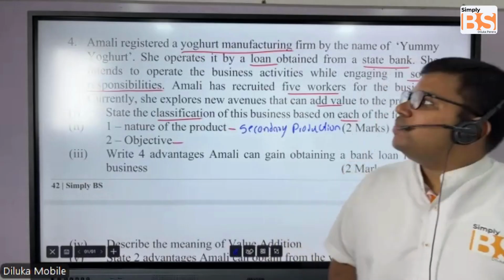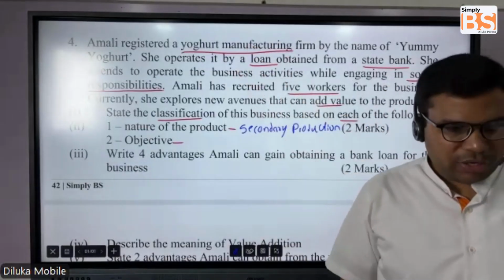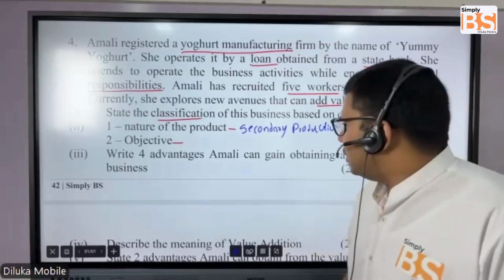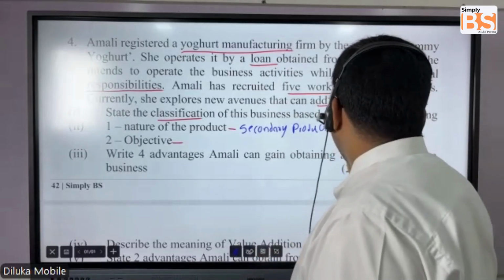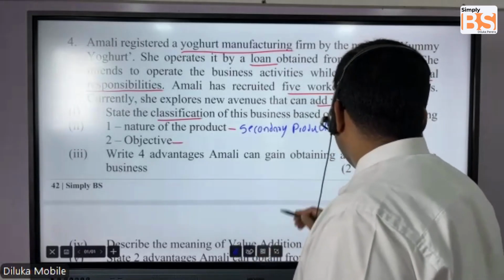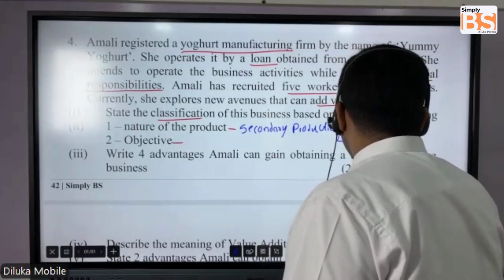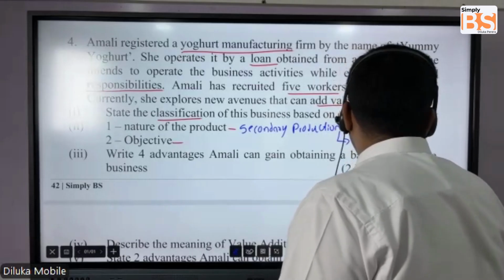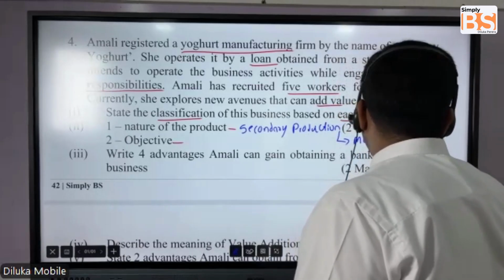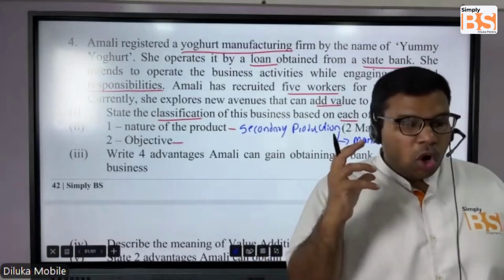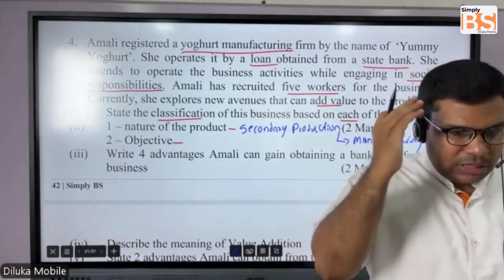So Amali's business is actually into manufacturing. Through a process, she manufactures yogurt. So under secondary production, you can write furthermore, she is into manufacturing. So this should be the answer. Understood? So you got to keep the classification of business in your mind.